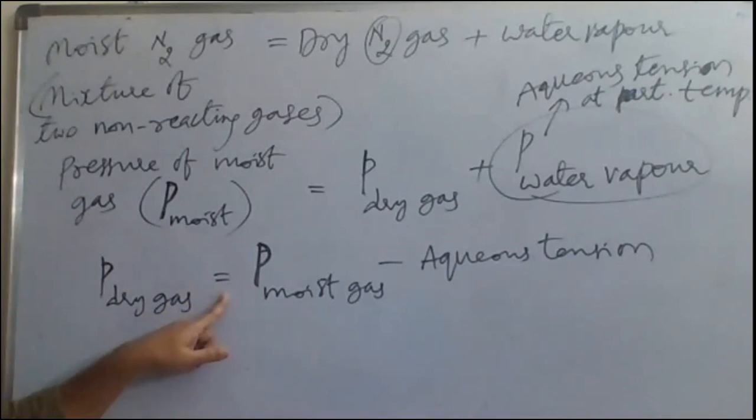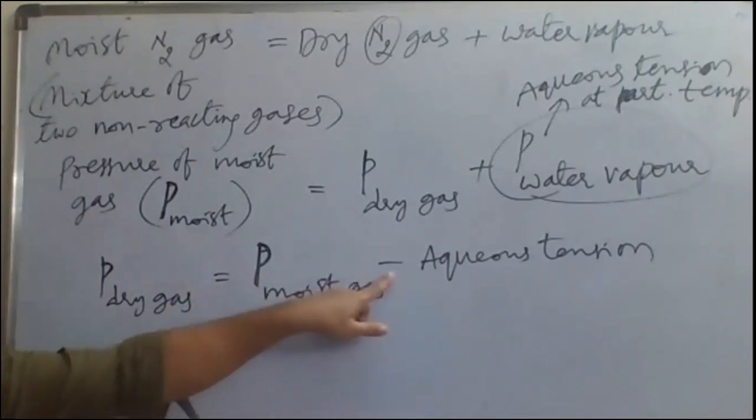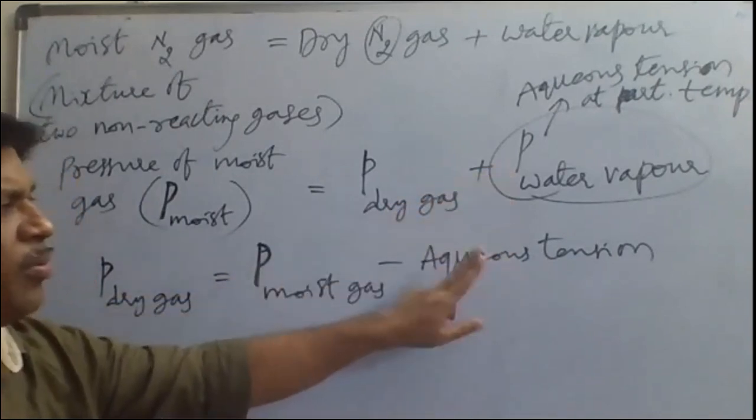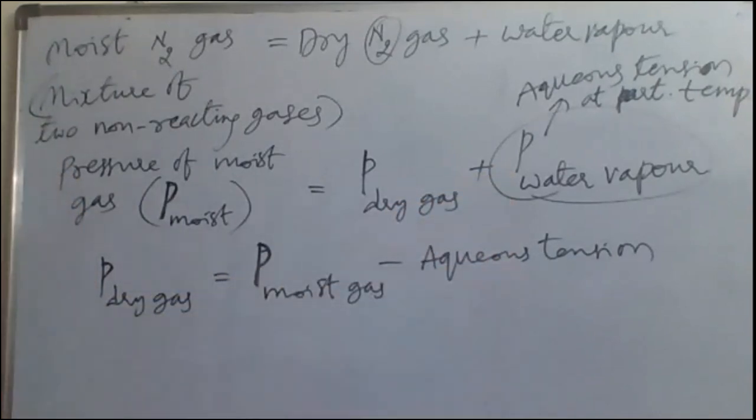Dry gas pressure is equal to moist gas pressure minus aqueous tension, meaning the partial pressure of water vapor is called aqueous tension. So this concept is very important in numerical problems.